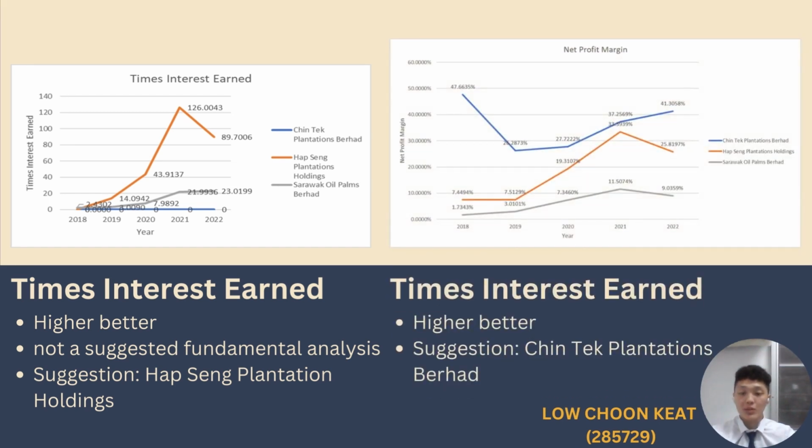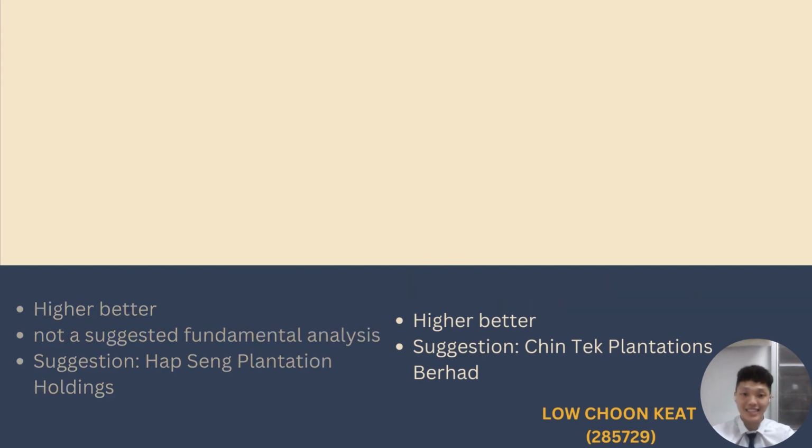Now comes the profitability ratios. The first ratio is the net profit margin. A higher net profit margin may indicate financial health, profitability, and long-term business performance. Chintek Plantation Berhad has the largest net profit margin of the three companies. As a result, it is possible that investors will prefer to invest in this company.